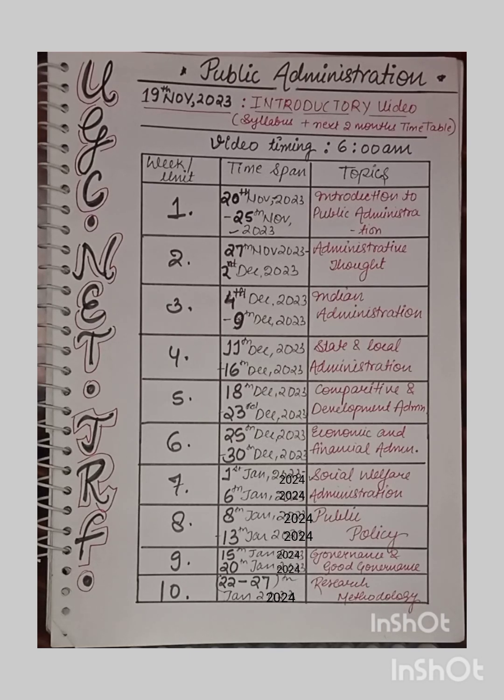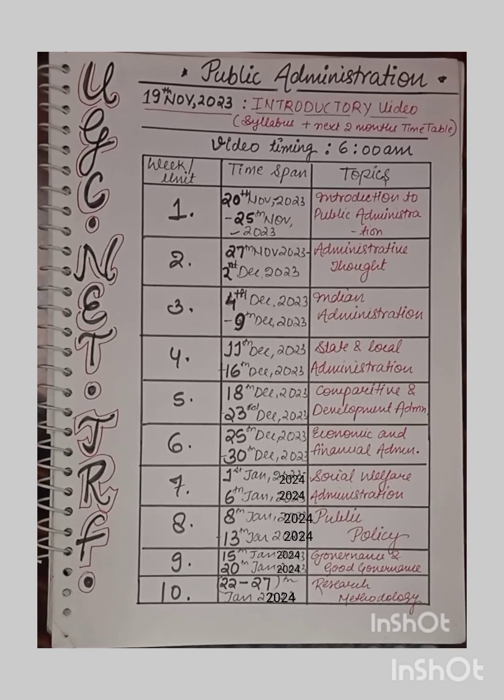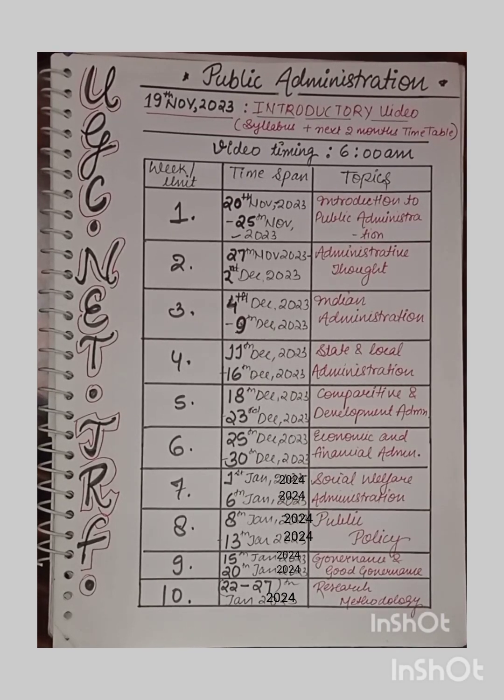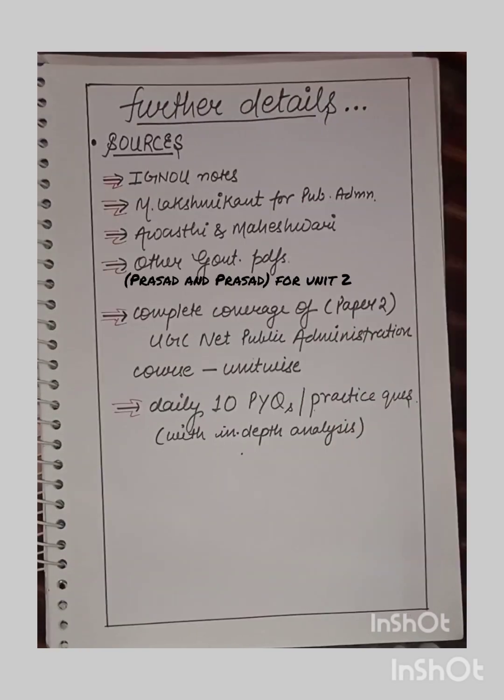From 1st January to 6th January, social and welfare administration. 8th January to 13th January, public policies. 15th January to 20th January, governance and good governance. Then from 22nd to 27th January, research methodology.